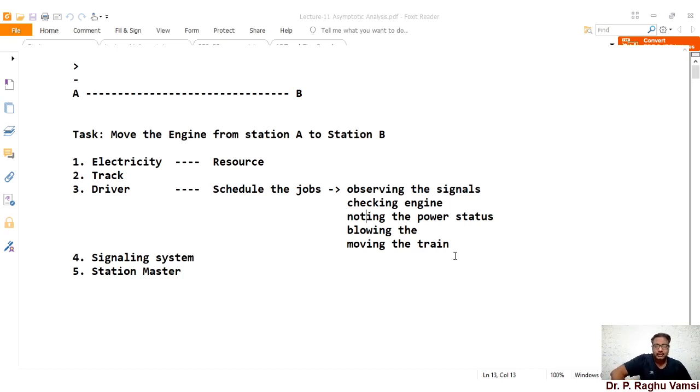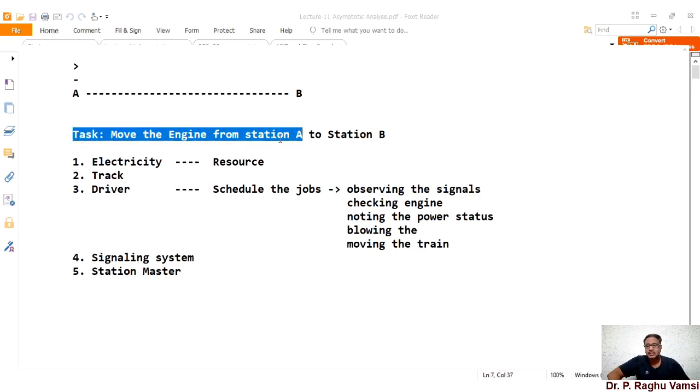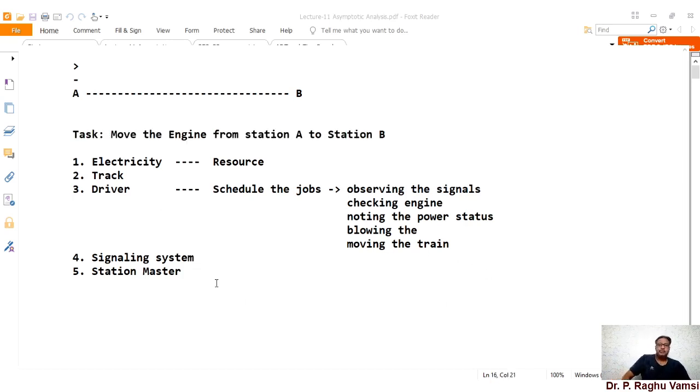These are, for example, what we have discussed here. The driver is responsible for doing all these jobs. Unless all these jobs are successfully done, the task that I have given, moving the engine from station A to station B, cannot be completed. This is in general the real-world situation that we see regularly.